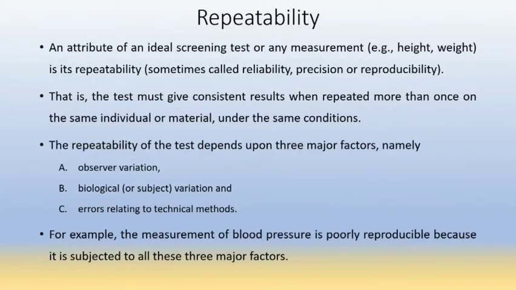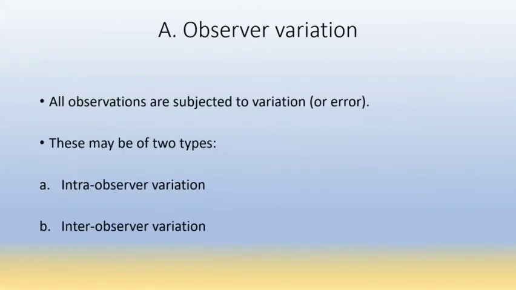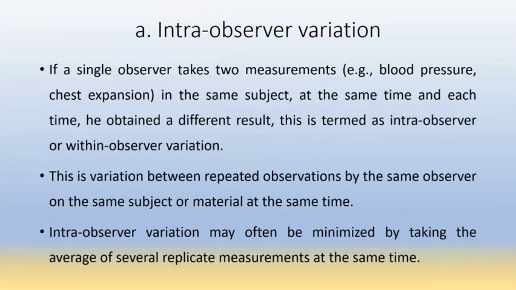Repeatability: an attribute of an ideal screening test or any measurement is its repeatability. It is also called reliability, precision, or reproducibility. Repeatability of a test depends upon three major factors: observer variation, biological variation, and errors relating to technical methods. Observer variation includes intra-observer and inter-observer variation.